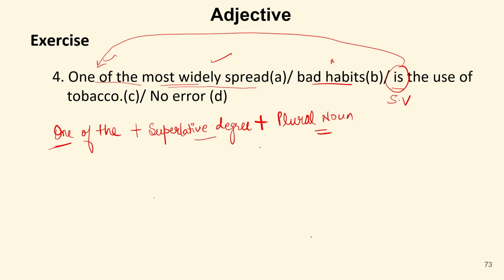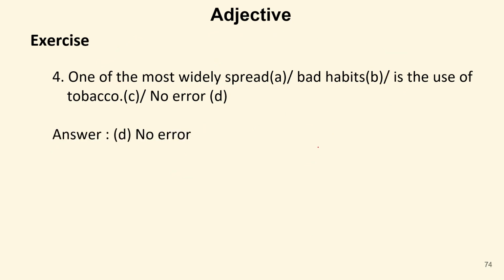So sometimes this happens as well. We may encounter sentences that contain no error. This can only happen if we know the concepts very well. If we know the concepts very well, we are able to identify whether the sentence is correct or incorrect. We can identify both of these. Otherwise, we will find an error necessarily, whether it contains one or not. So in this sentence, everything is correct. So our answer will be D. There is no error. The sentence is absolutely correct.